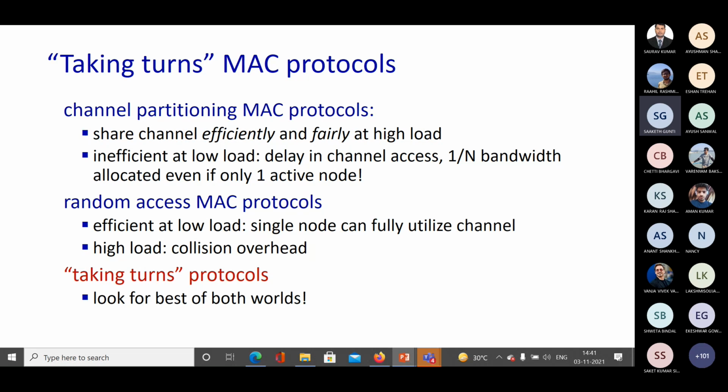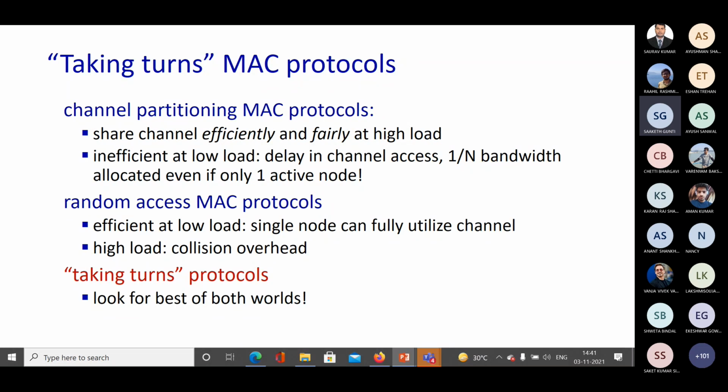If you have N nodes and some bandwidth available, 1/N of the bandwidth will be allocated even if you have only one active node. So that means you are not using the entire bandwidth properly. So channel partitioning MAC protocols are inefficient in giving the entire link capacity when it comes to a lower number of nodes.